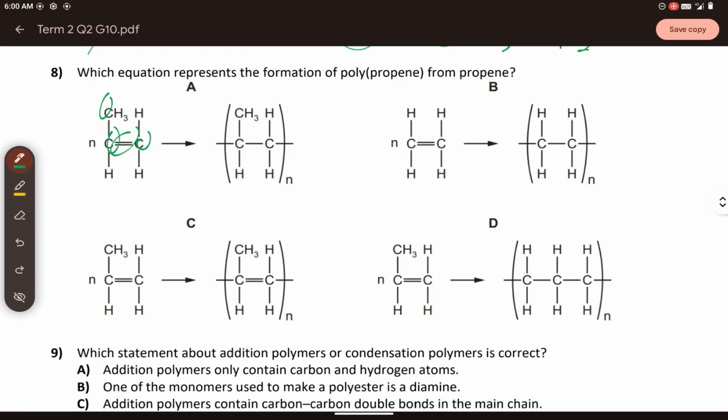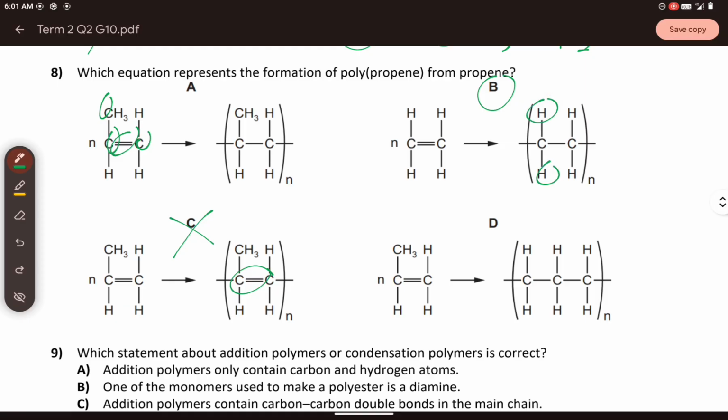But in addition polymerization, the double bond opens up to form single bonds that link the monomers together. So you can omit this one because the double bond does not open up, so that's wrong. Then you have options A, B, and D. When we talk about the polymer, the repeating unit in brackets must show those single bonds extending out to the next unit, and it must contain the exact same number of atoms as the monomer. So no atom should be lost. But if you look at letter B, an atom of hydrogen has been lost in the process. That's why it is wrong.